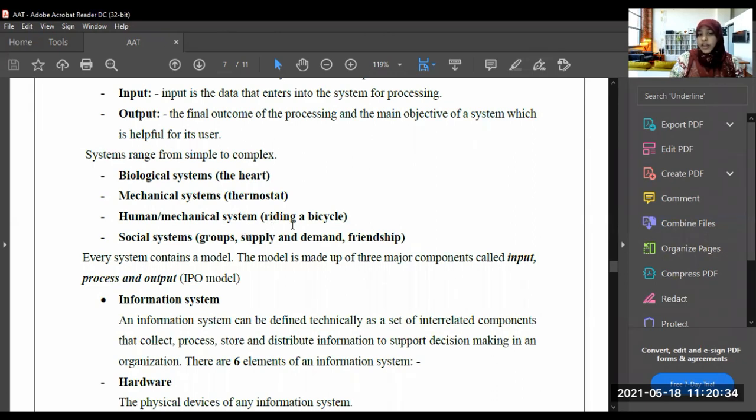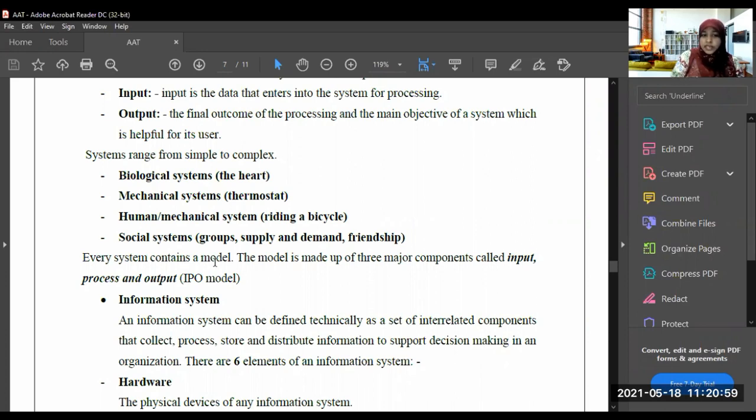So here, riding a bicycle, there is a mechanical system and there is a human system also. Both are. Riding a bicycle means a bicycle doesn't ride itself, someone should ride the bicycle, so there is a human or mechanical system. Next one, social systems: groups, supply and demand, or friendship. So these are social systems, right?